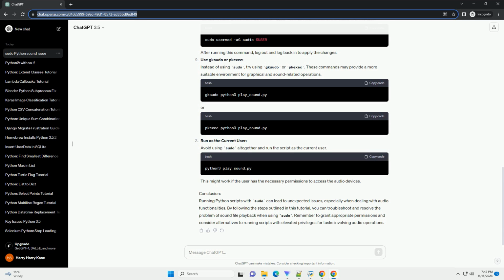Now, when running your Python script with sudo, make sure to export the display and authority environment variables. The -E option preserves the user environment, including the display and authority variables. By following these steps, you should be able to resolve sound-related issues when running Python scripts with sudo. Remember to exercise caution when using sudo and only run scripts with elevated privileges when necessary.